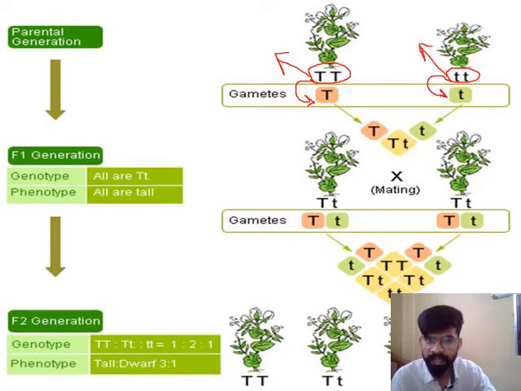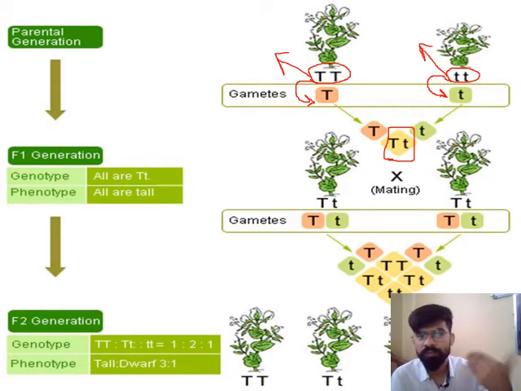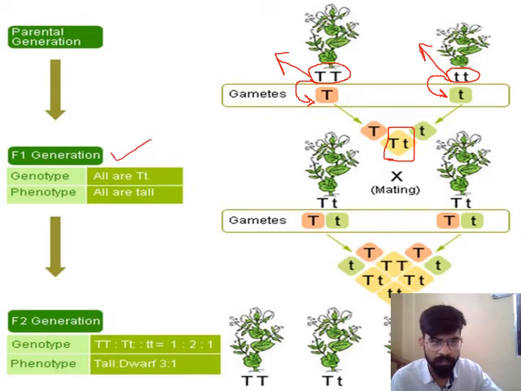These gametes combine to form capital T small t, capital T from the first parent and small t from the second parent, forming a complete individual. This is known as the first generation. All the plants in the first generation are tall, having the expression capital T and small t.